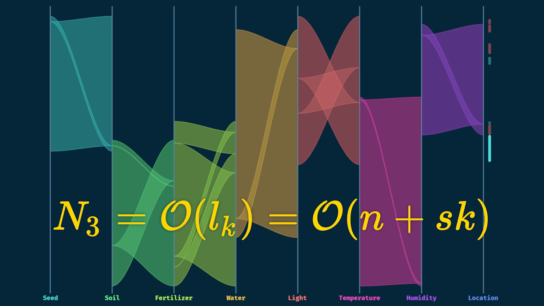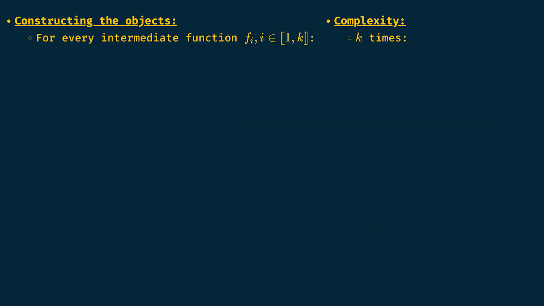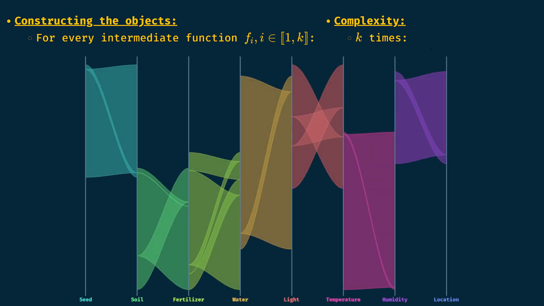which is a complexity of big O of n plus sk. Let's now compute the complexity n2 when we pass our ranges through the intermediate functions. Basically, we have a list of ranges, the inputs, we let them through the first function, we have ourselves another list of ranges, and we do that for every function.